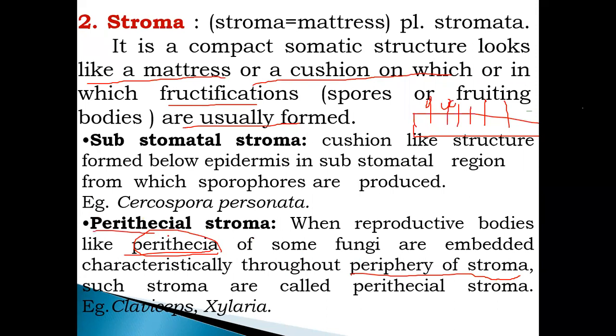त्या cushion like structure च्या साइडने काय होते? In the periphery of this particular stroma there is a production of a reproductive body. That body is called perithecia, and that is called perithecial stroma. Okay.